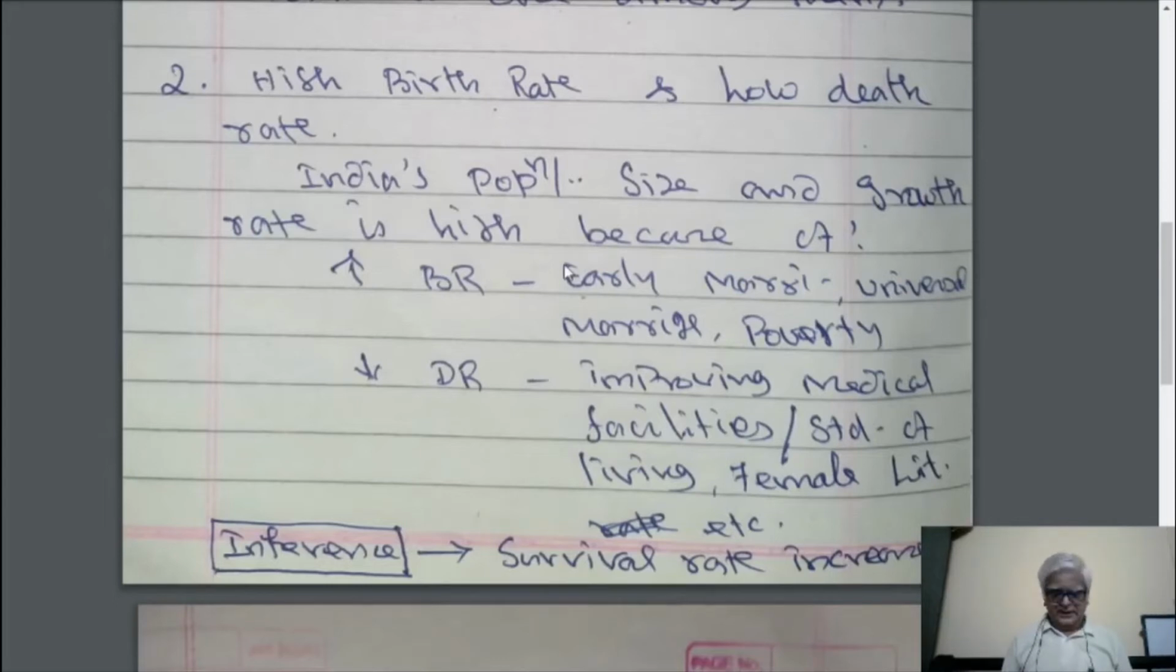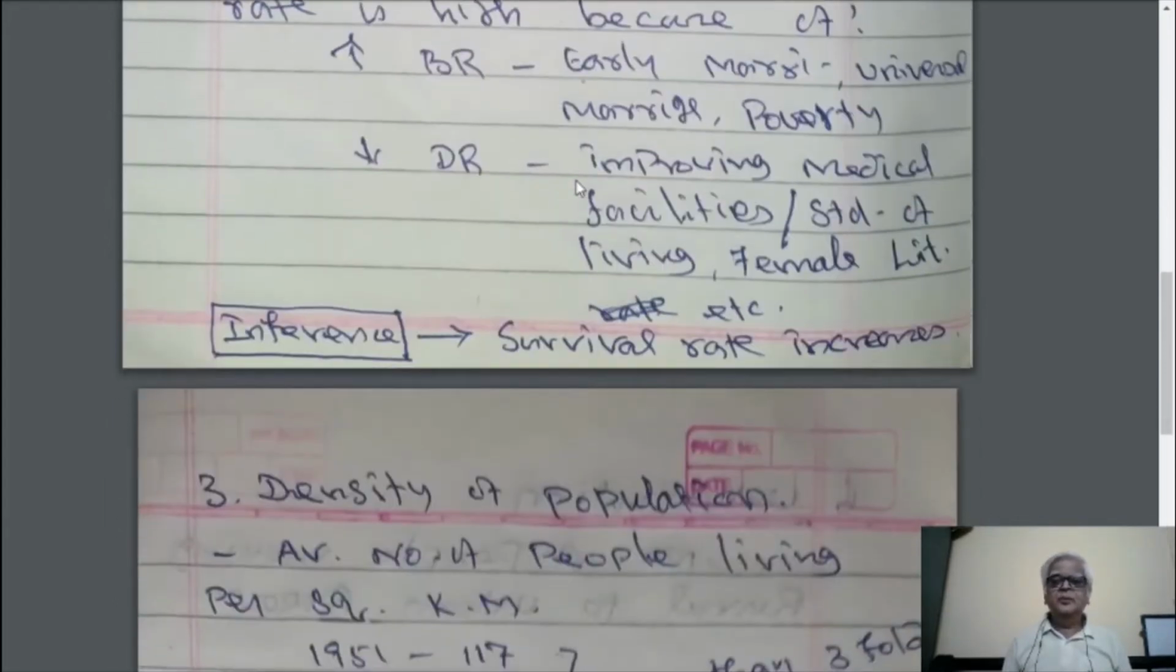The inference that we are drawing from this particular point is that because of the high birth rate and because of the low death rate, the survival rate is increasing. Remember, our birth rate is definitely getting reduced from 1951 to 1961 to 1971 till now. Birth rate is coming down, but still it has to come down. Therefore, we call it high birth rate. We don't call it increasing birth rate. It is high birth rate.